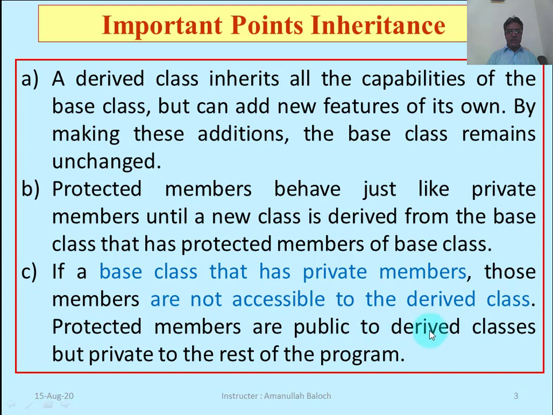Protected members are public to the derived classes but private to the rest of the program. Now the protected members have some relaxation for derived class. They behave just like public with the derived class. That is, derived class can access the protected members, but these protected members behave just like private members with the rest of the program, that is main program or some other common function.